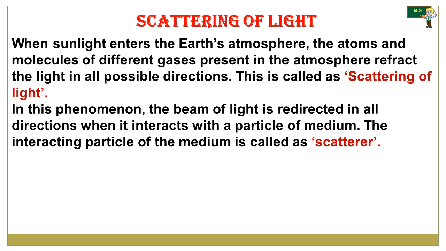This is called the scattering of light. In this phenomenon, the beam of light is redirected in all directions when it interacts with a particle of the medium. The interacting particle of the medium is called a scatterer.